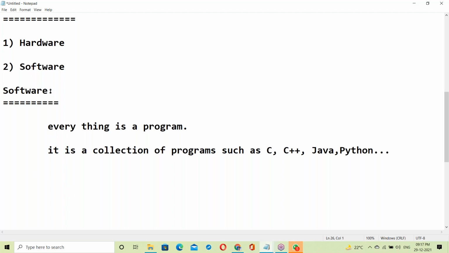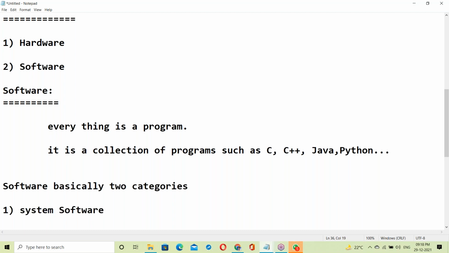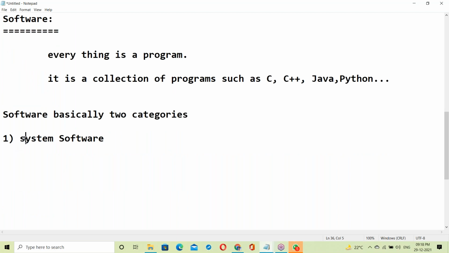Software has basically two categories. First one, system software.